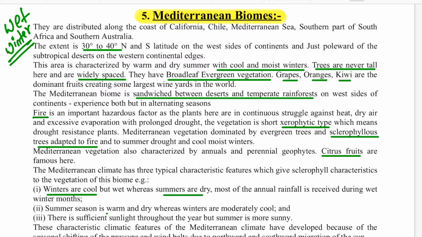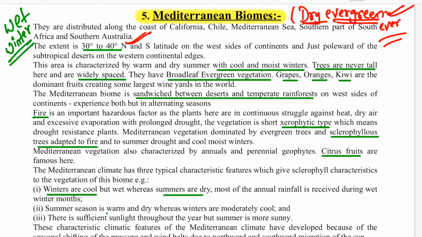So they get a winter rainfall, and that winter rainfall is around 90 to 100 cm annually. Because they get rainfall in the winter season, and because of the North Atlantic drift moisture, there is a grass patch, so this is known as dry evergreen forest. The concept itself is contrasted: dry, evergreen. Dry because the summer is dry, and evergreen because they have vegetation and forest in the winter. So dry evergreen forests are known as the Mediterranean biome.